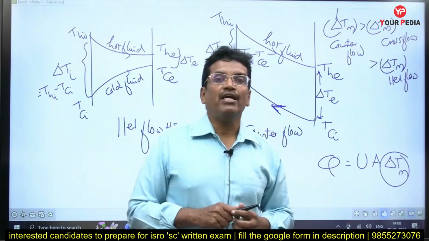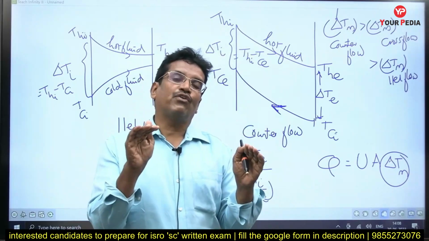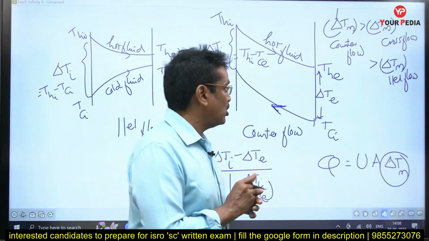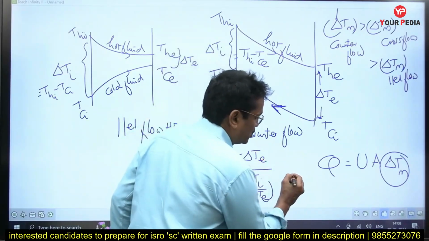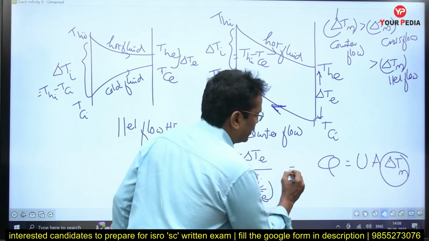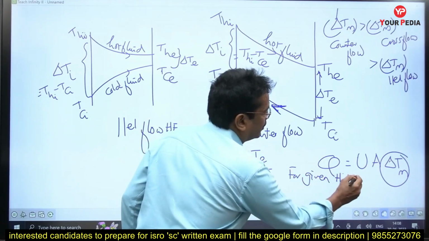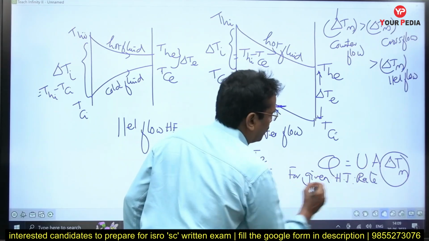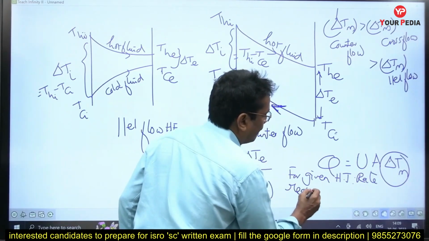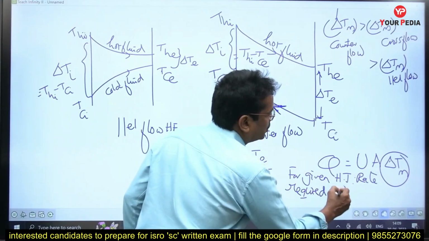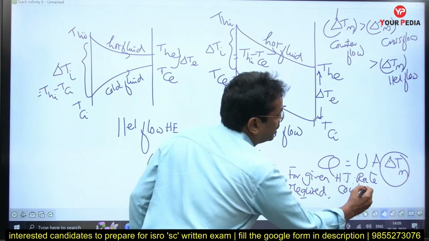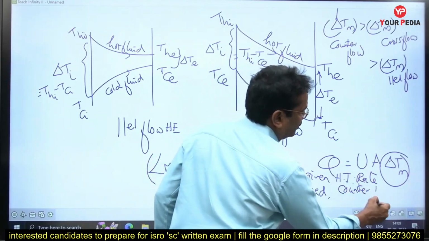So that is the reason why, for a given heat transfer rate, the counterflow heat exchanger occupies the least area. That statement also you must remember. For a given heat transfer rate required, counterflow occupies the least area. It is the most compact heat exchanger.